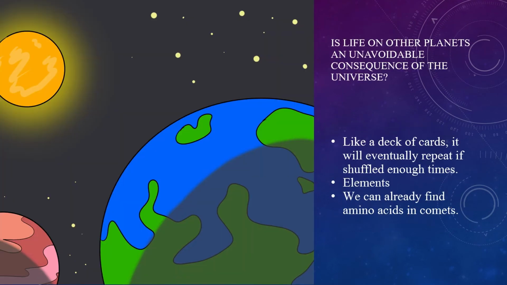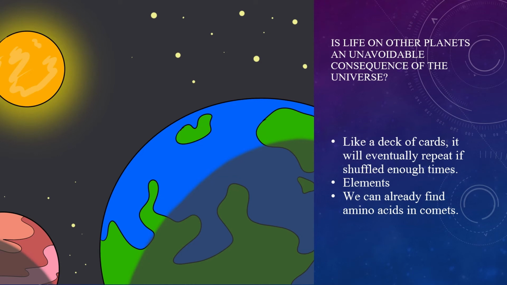Is life on other planets an unavoidable consequence of the universe? Like a deck of cards, it will eventually repeat if shuffled enough times. Maybe life too works on similar principles. Most planets do not win the life lottery, but eventually one or a few win, right? The elements we know that can make life in the universe are abundant, so it can be safely assumed that life could be very probable.